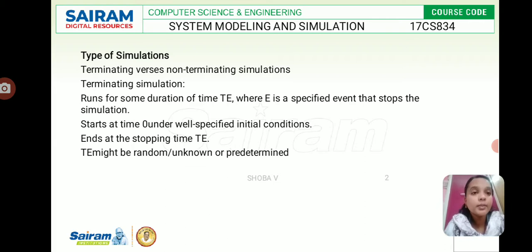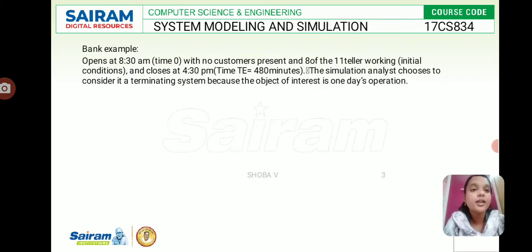Terminating versus non-terminating simulation. A terminating simulation just runs for some duration of time TE, where E is a specified event that stops the simulation. It starts at time 0 under well specified initial conditions and ends at the stopping time. This might be random, unknown or predetermined. The bank is a very good example for this.